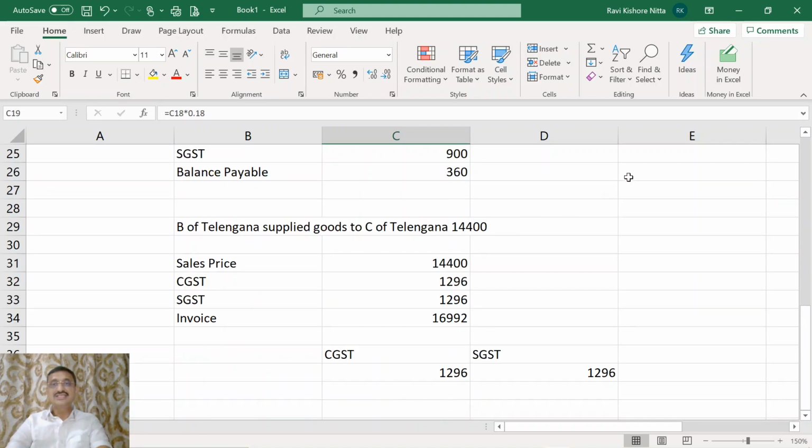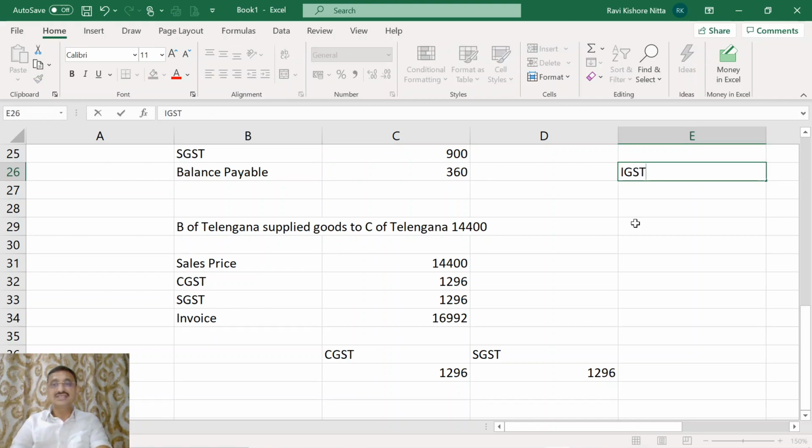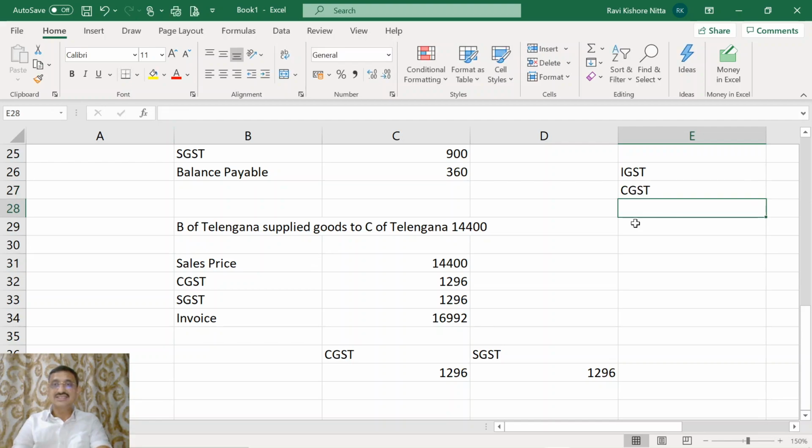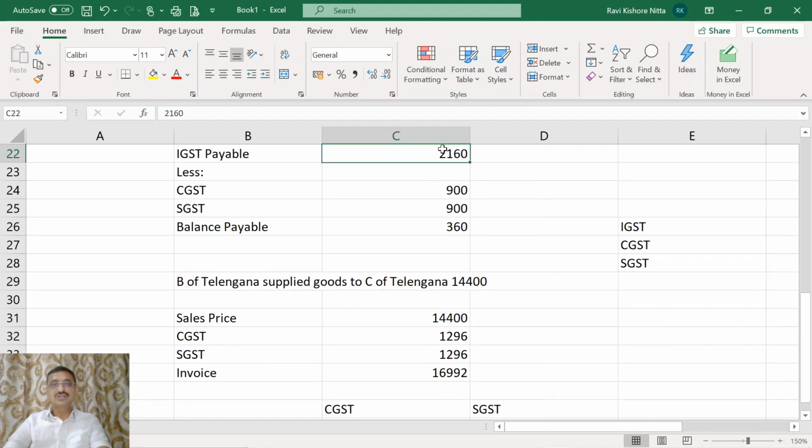Now how is the IGST to be set off? First IGST is to be set off against IGST. Thereafter you can meet the CGST. Thereafter you can meet the SGST in this order. So first the IGST input credit of 2160 rupees available will be set off against IGST. Thereafter the balance can be set off against CGST. Thereafter the balance can be set off against SGST.